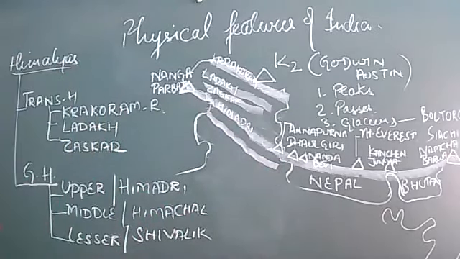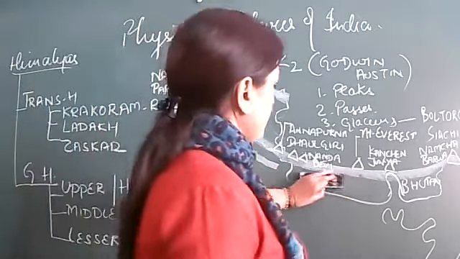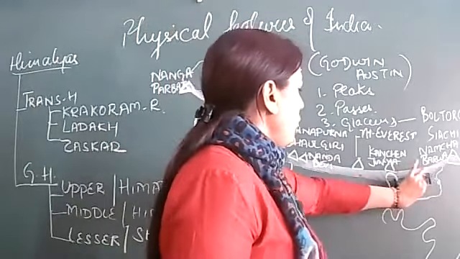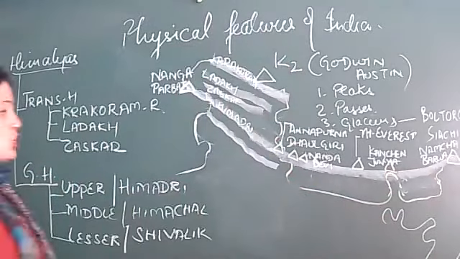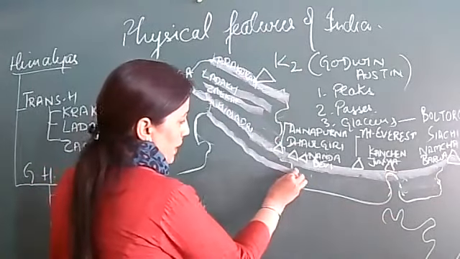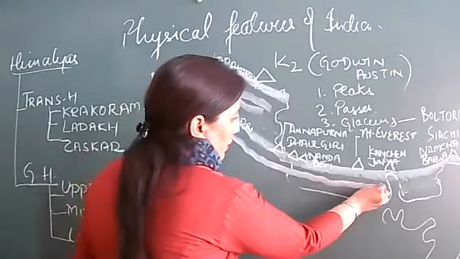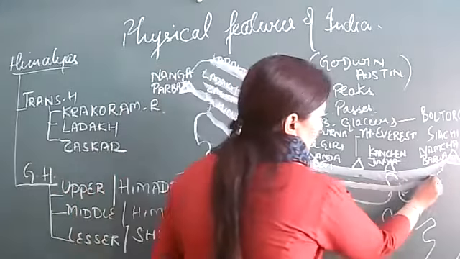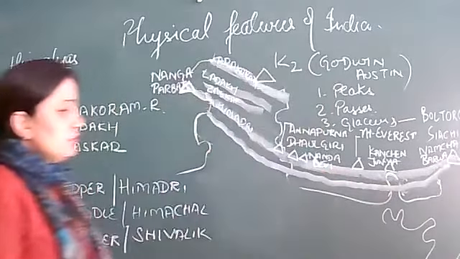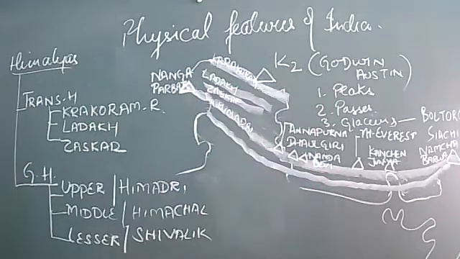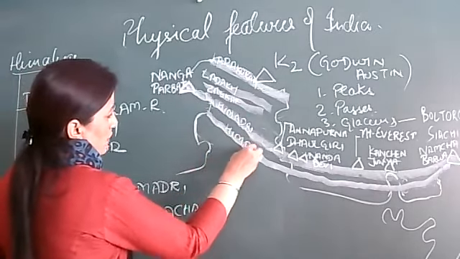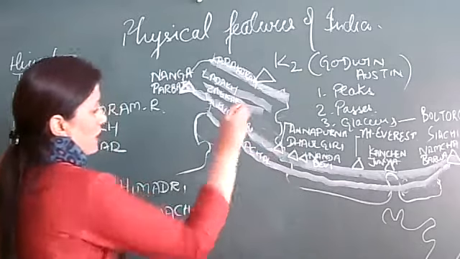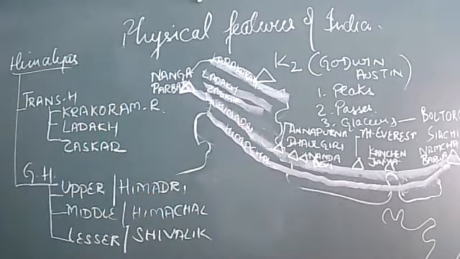Now, look at Nepal and look at Bhutan. This range is passing through the center of Nepal, this is Sikkim, and ultimately meeting with Upper Himalaya. Near Bhutan, it meets with Upper Himalaya. The name of this range is Himachal range.